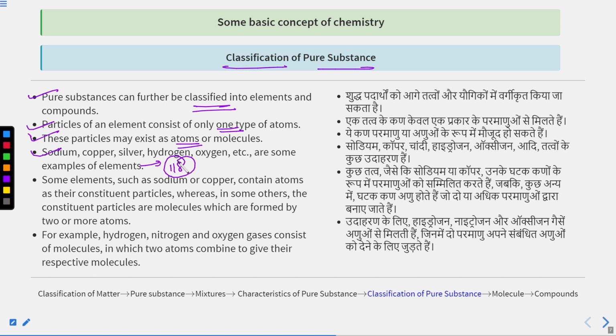The next point: some elements such as sodium or copper contain atoms as their constituent particles. Sodium, copper, iron contain atoms as their constituent particles, but in some other elements the constituent particles are molecules.